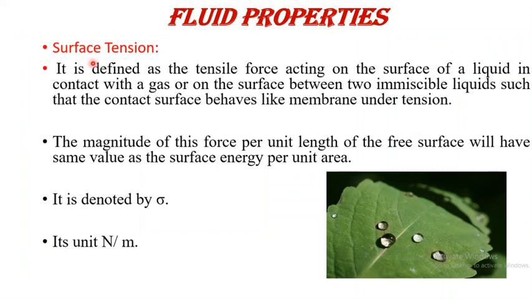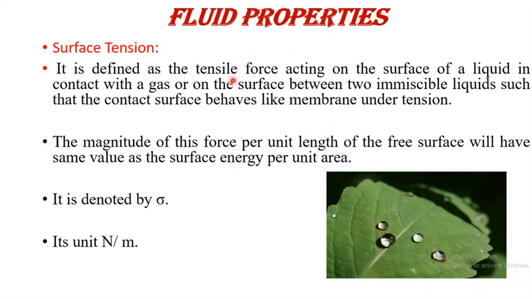Next property, that is surface tension. How can it be defined? It is defined as the tensile force acting on the surface of a liquid in contact with gas, or on the surface between two immiscible liquids, such that the contact surface behaves like a membrane under tension.